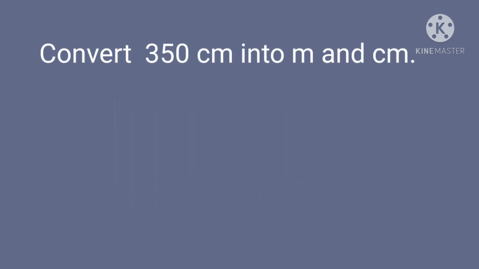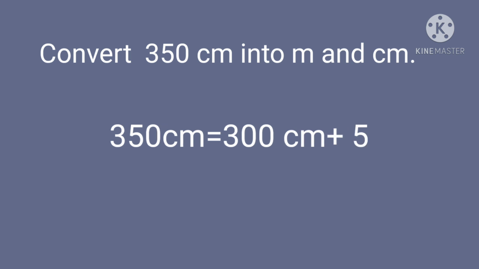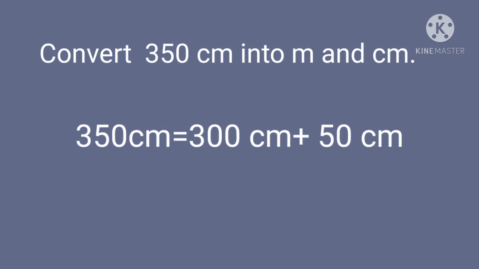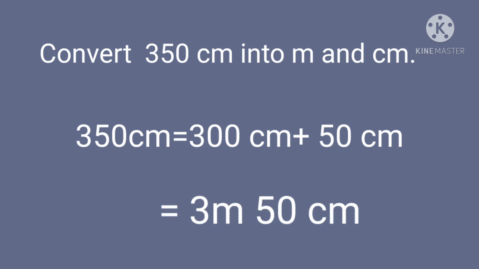Okay. Now let us convert 350 centimeter into meter and centimeter. 350 centimeter can be written as 300 centimeter plus 50 centimeter. Isn't it, children? Also, we know that 300 centimeter is equal to 3 meters. So 350 centimeter is equal to 3 meters and 50 centimeter.